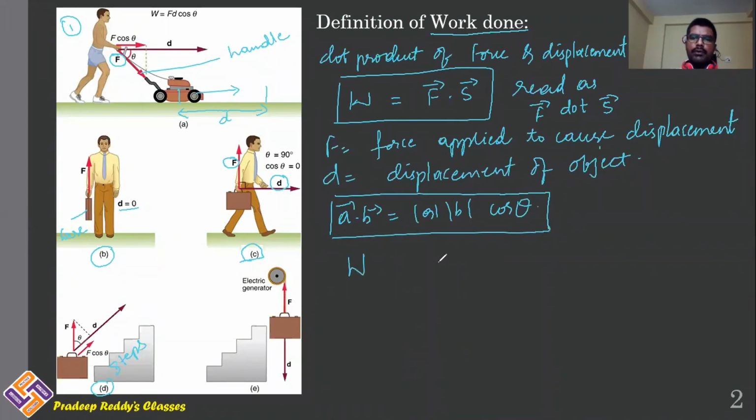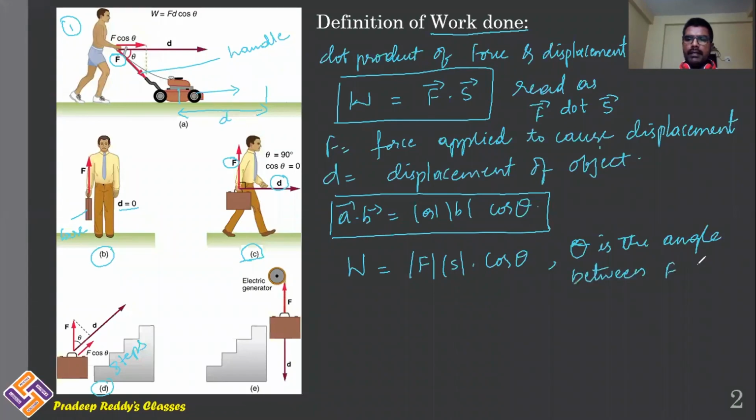Work done W can be written as magnitude of F, magnitude of S into cos theta, where theta is the angle between F bar and S bar. So physically, you are defining work done W as equal to F S cos theta, where F is the magnitude of force and S is displacement.